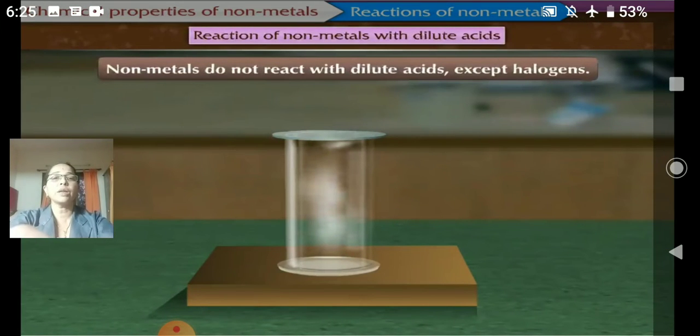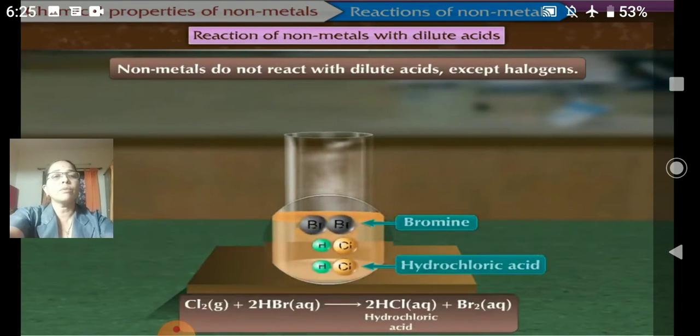Non-metals do not react with dilute acids. All the non-metals are there, they do not react with dilute acid, only halogens. Halogens react with dilute acids. Now how do they react with dilute acid? We'll see. This is a halogen.